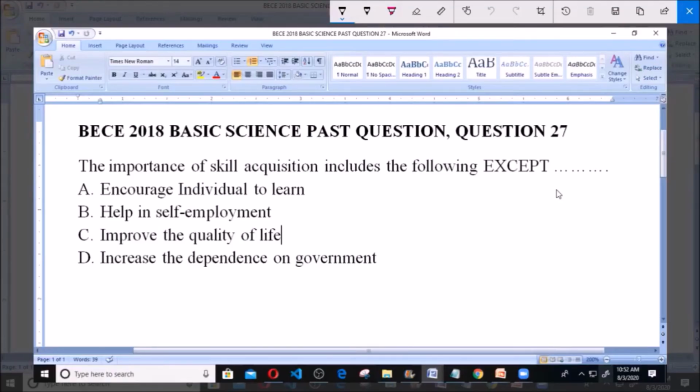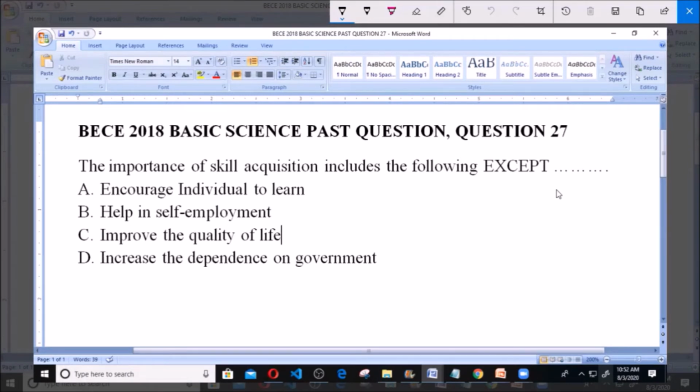Hello, good day, welcome. Today we're going to be looking at BECE 2018 Basic Science past question, question 27. The importance of skill acquisition includes the following except: A, encourage individual to learn; B, help in self-employment; C, improve the quality of life; and D, increase the dependence on government. Now we are asked to find out of these options the one that is not an importance of skill acquisition.